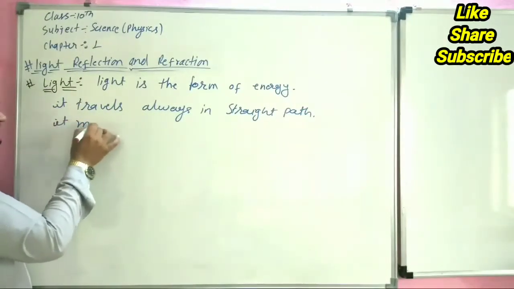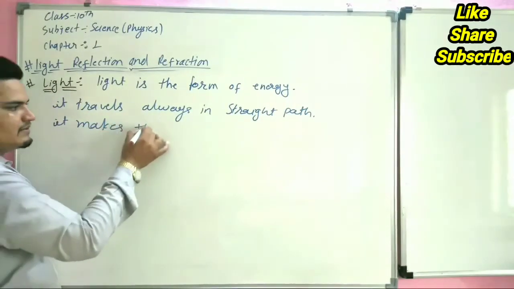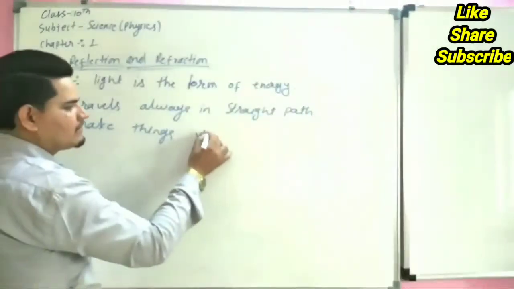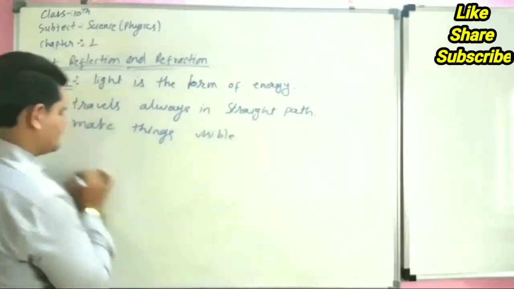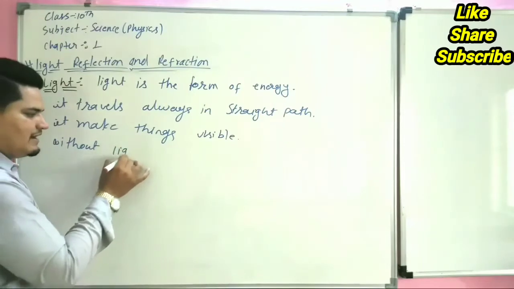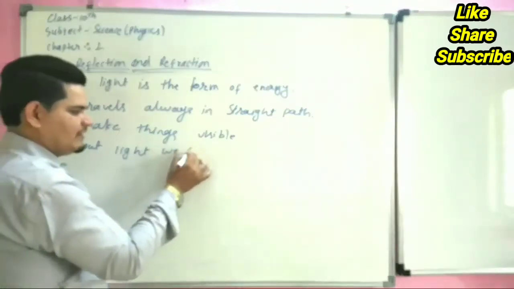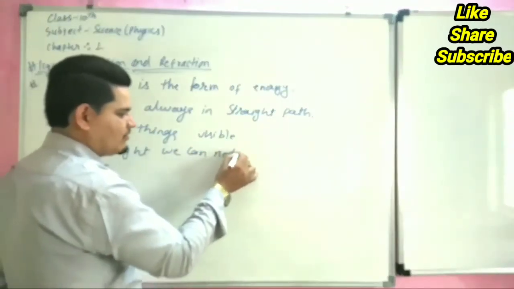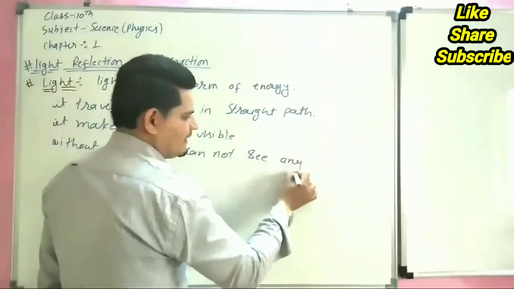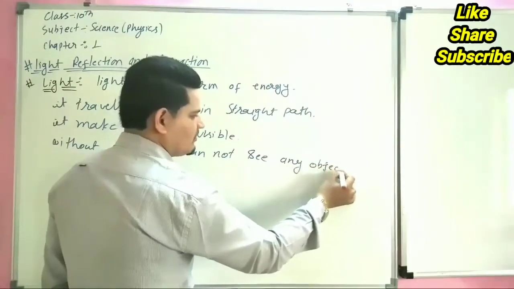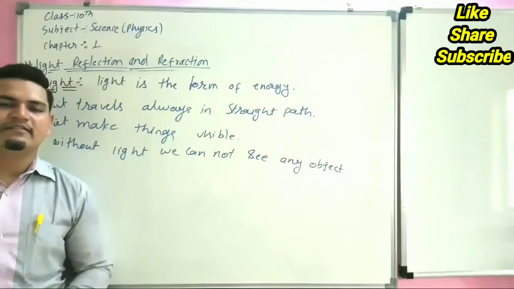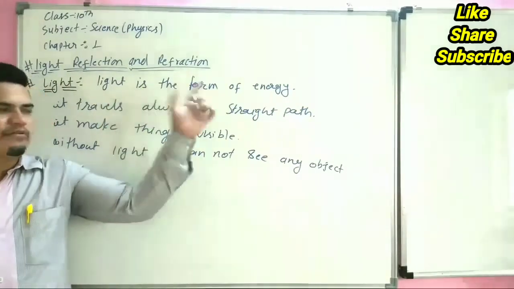It makes things visible. Without light, we cannot see any object. So light is nothing but a form of energy. It is the form of energy.